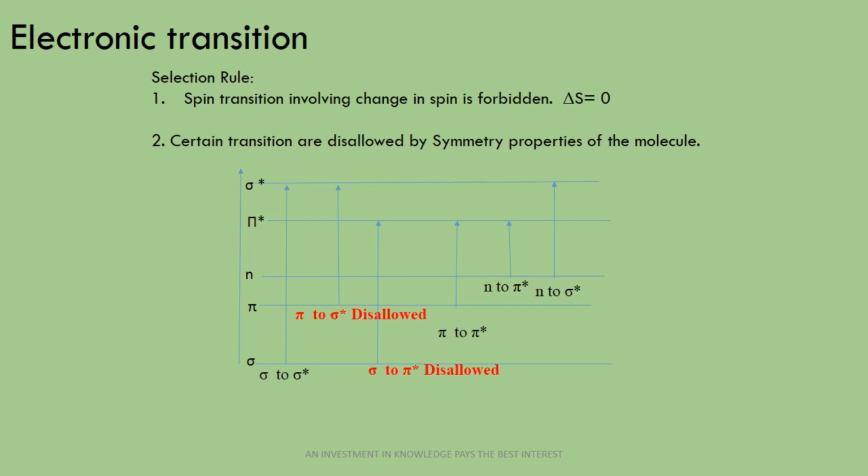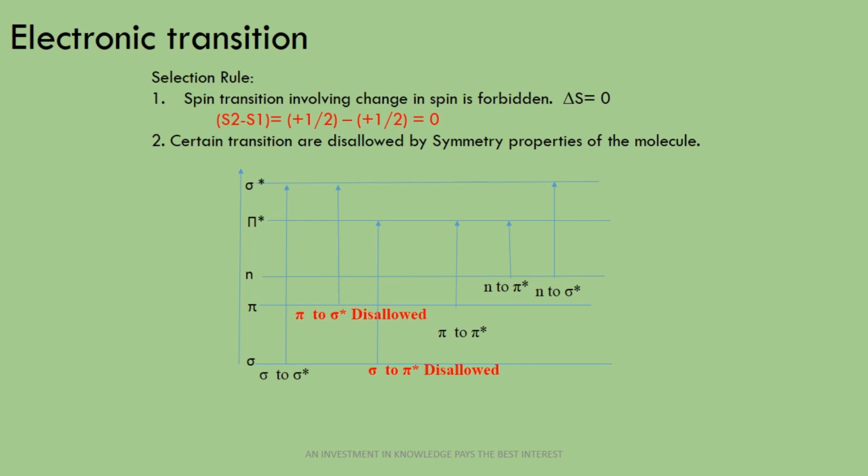The first selection rule is that a spin transition involving a change in spin is forbidden. It means delta S is equal to 0. Whenever an electron migrates from the lower energy level to a higher energy level, it does not change its spin. Suppose the electron spin in the ground state is plus 1 half; the same spin remains in the excited state, plus 1 half. So plus 1 half minus plus 1 half is equal to 0. That means there is no change in the spin of the electron whenever it migrates from the lower energy level to the higher energy level, and that's why these transitions are allowed.